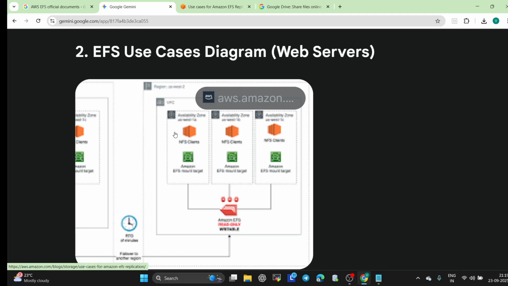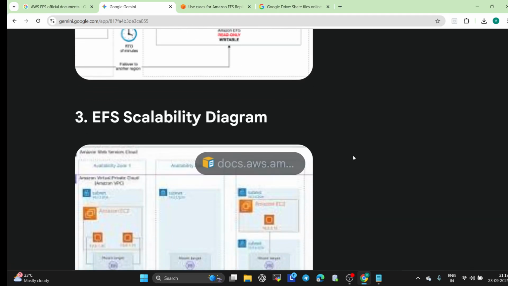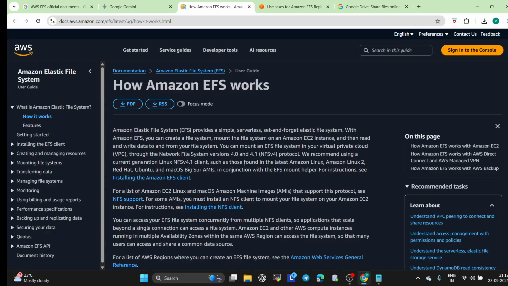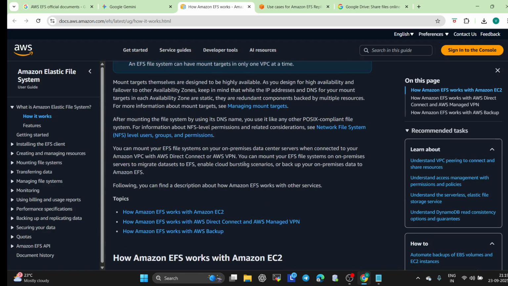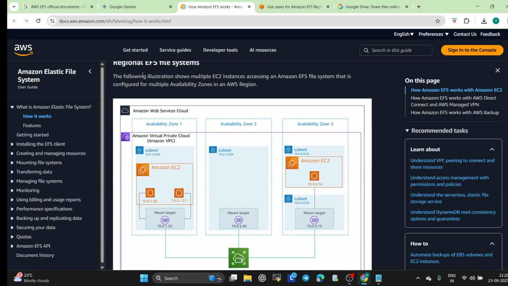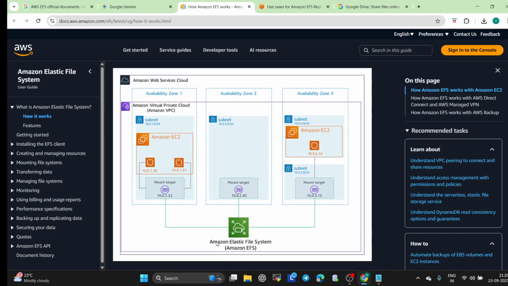Now that was the use cases. EFS scalability diagram: how it scales. So yeah, come here. See, regional EFS file system. So how will it get scaled? This is the Elastic File System in green color. Now see, mount target, mount target, mount target. You understand, with the help of the mount target only, EC2 will communicate and interact with that EFS. So everywhere a mount target will be there.